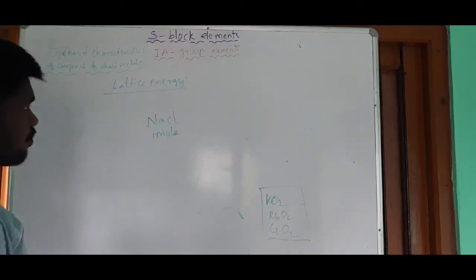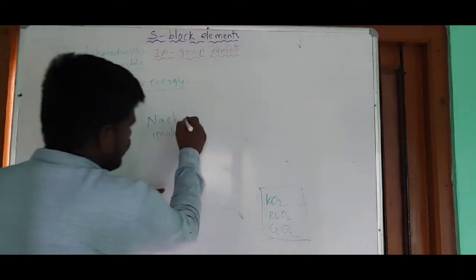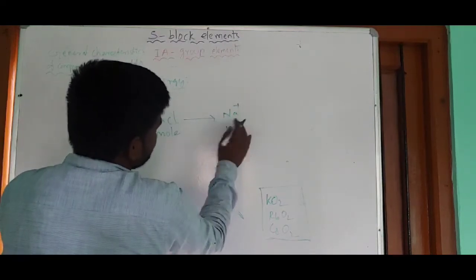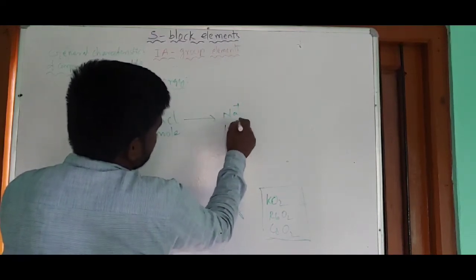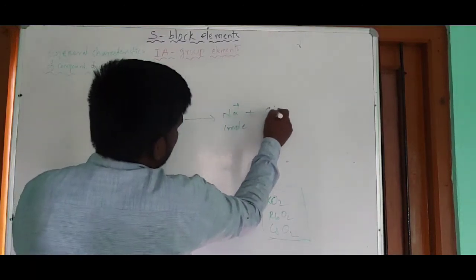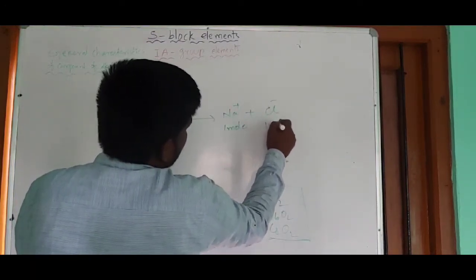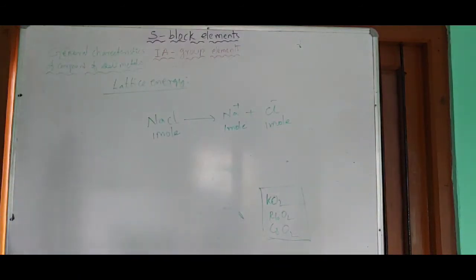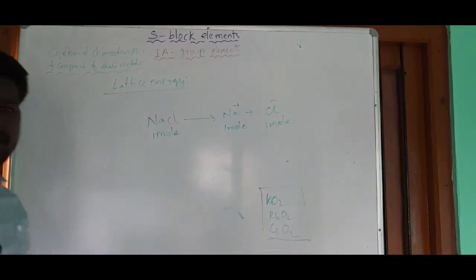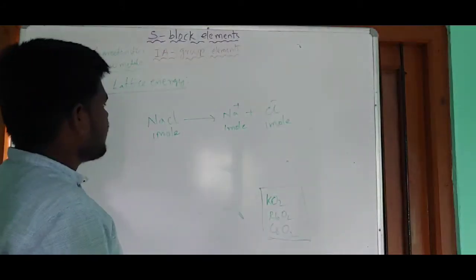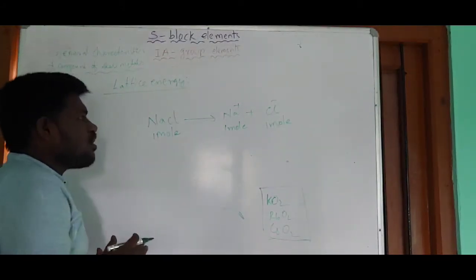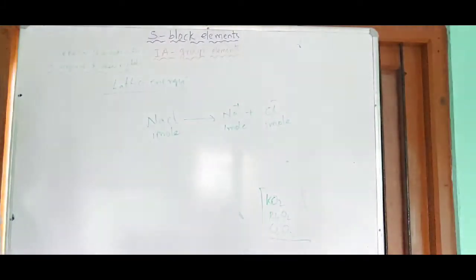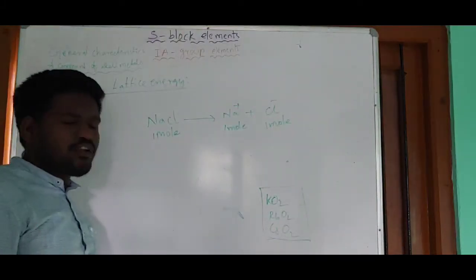To break this down into 1 mole of Na plus ion and 1 mole of Cl minus ion, some amount of energy is required.